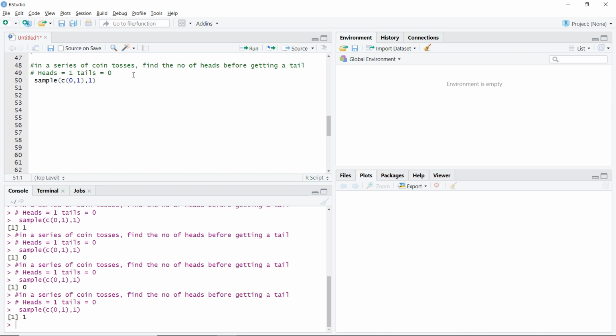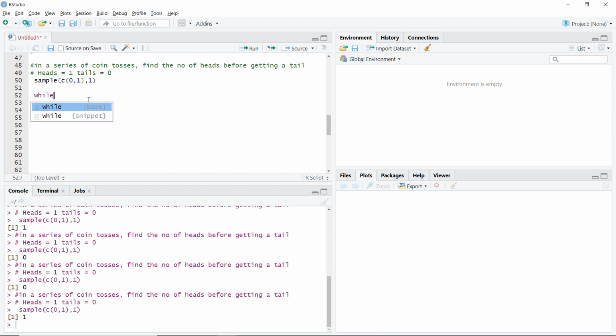So I want to know how many heads I can get in such random sequences, random tosses, before I get my first tails. So for that, I'll make my while loop.